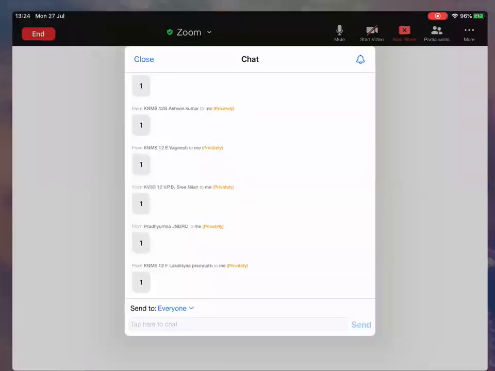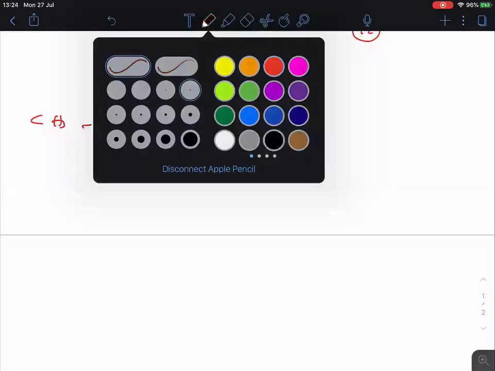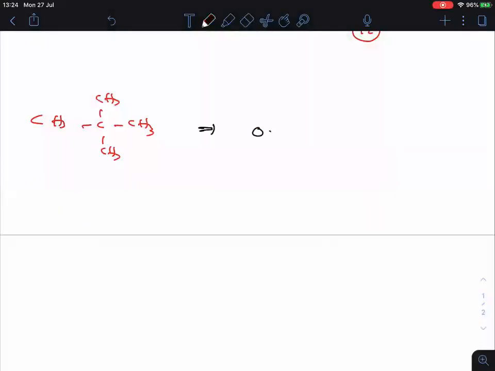Okay, so here, what is the answer? Let me write the answer. Here, the answer is only 1. Why? Because this is a primary carbon. It is bonded to only one other carbon. This is also a primary carbon, this is also a primary carbon, this is also a primary carbon. Only one type of carbon is there. Is it clear? Therefore, the answer is 1.